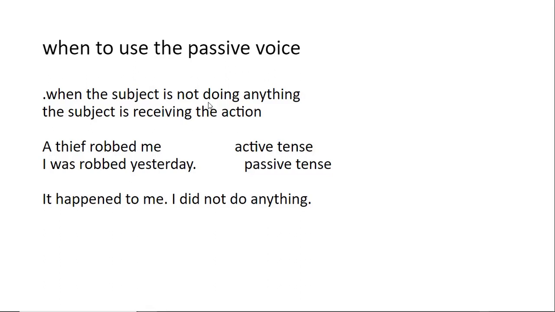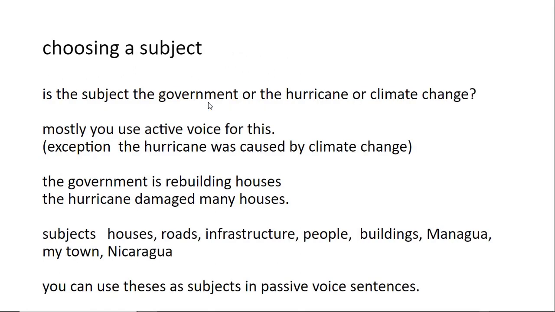When you talk about natural disasters, you need to be careful when choosing the subject. If you start with the word government, you need to use active voice as the government is not passive. For example, the government is evacuating people. Starting a sentence with the subject hurricane also likely is a sentence in active voice. So what are typical subjects when talking about natural disasters using passive voice? Roads, infrastructure, houses, buildings, my town, Managua, Nicaragua, all are quite passive during natural disasters and receive the action.